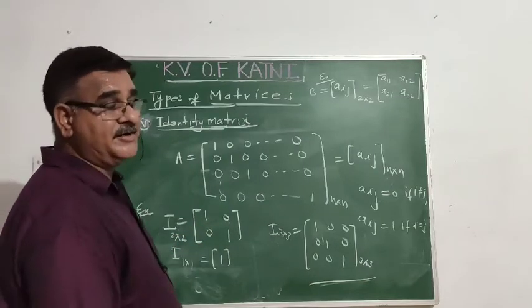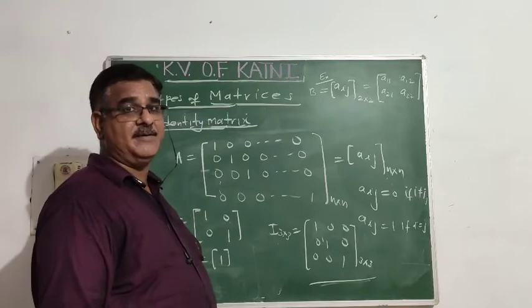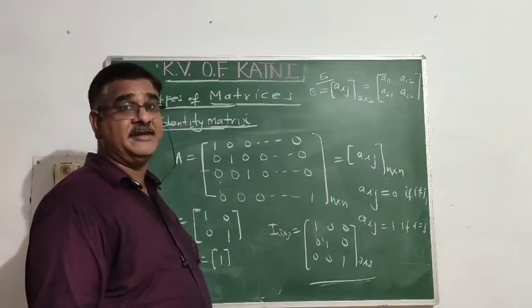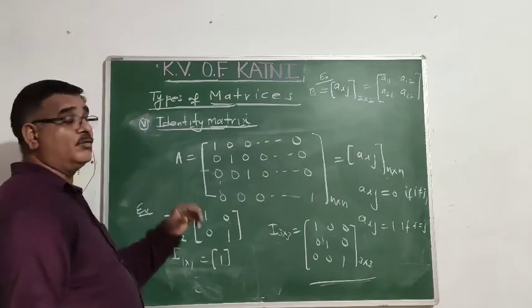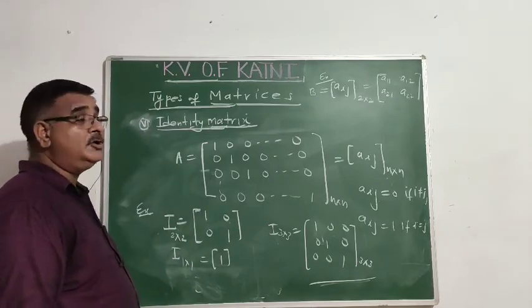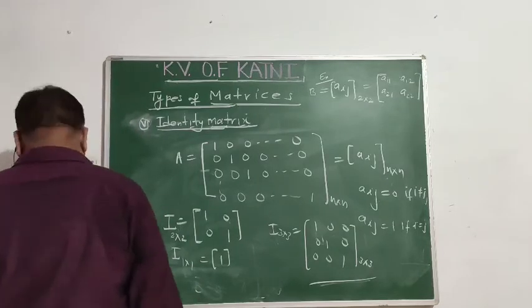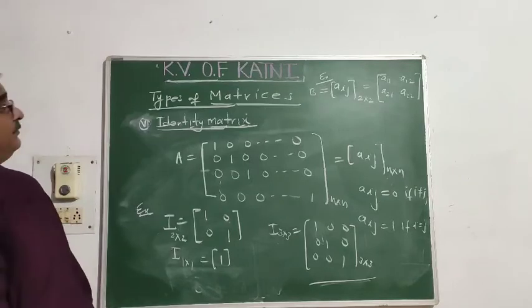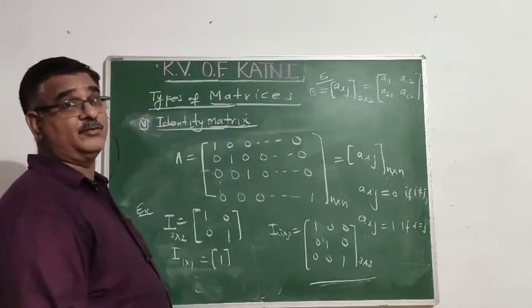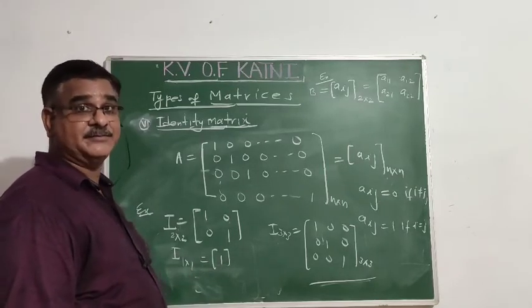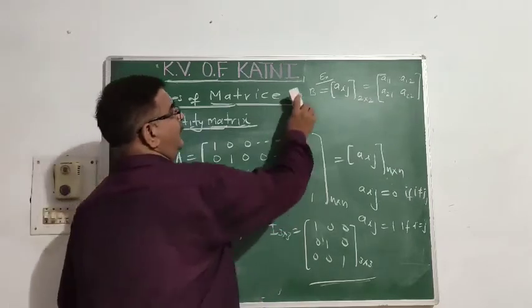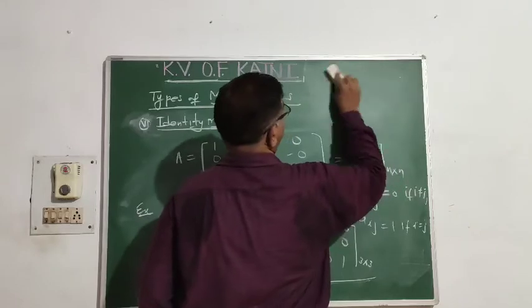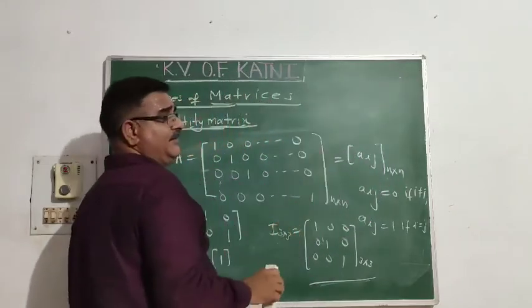So a scalar matrix in which every element of diagonal is equal to 1 is called identity matrix. This is very useful. Why I want to tell you? Dear children, you recall your junior classes concept. What is the identity element? Identity element is that which, used in the given operation, the result remains same.